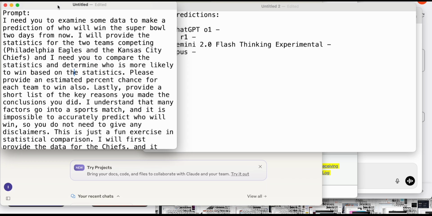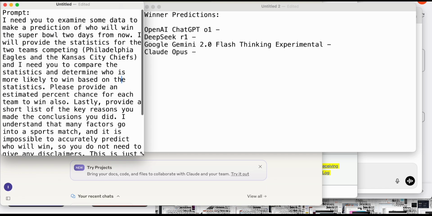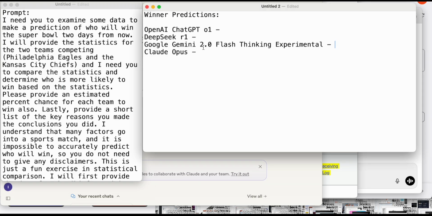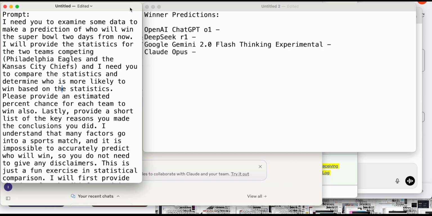We're going to use every top reasoning model to try to determine who's going to win the Super Bowl. So we're going to use ChatGPT o1, DeepSeek R1, Google Gemini 2.0 Flash Thinking Experimental, and Claude Opus. And we're going to provide them the entire season data for each team and see what they think will be the winner of the Super Bowl.